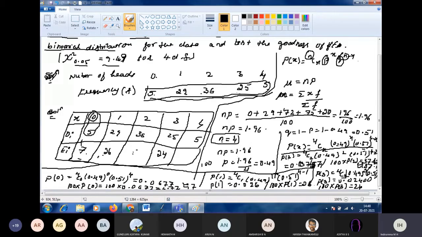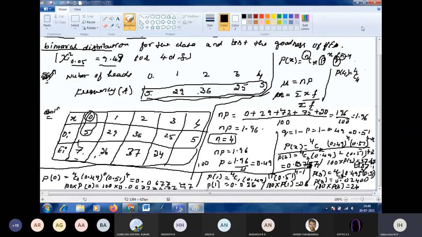So here what should I substitute? 37. Here 37. Now I got 24. Next we have to find out P of 4. P of 4 is 4C4, then 0.49 to the power of x, where x is 4, then 0.51 to the power of 4 minus 4, which is 0. So 4C4, that is nCn, is 1.